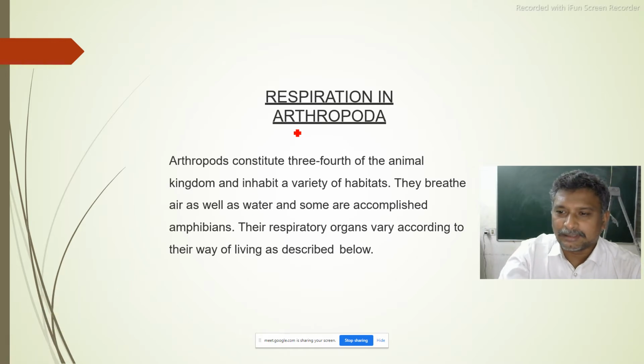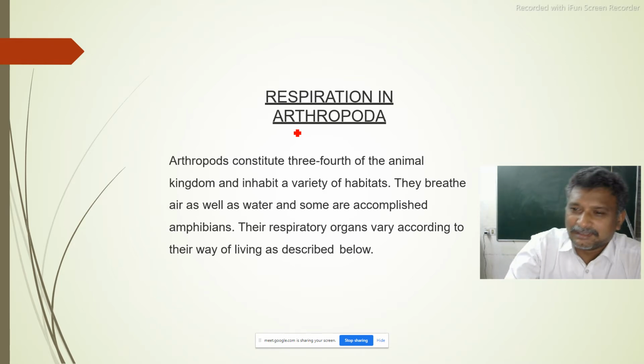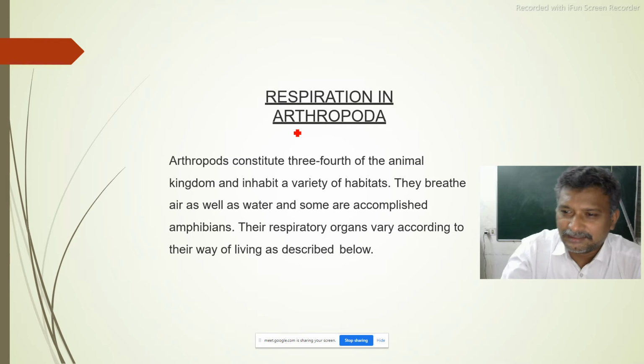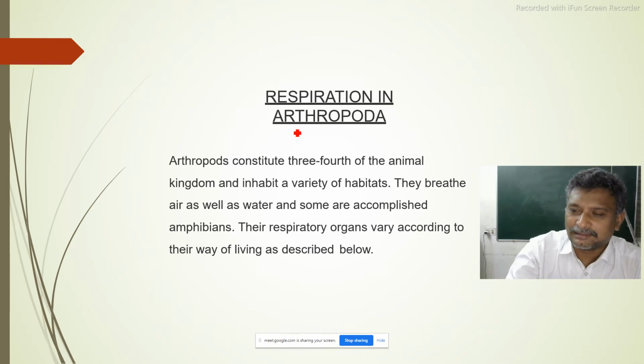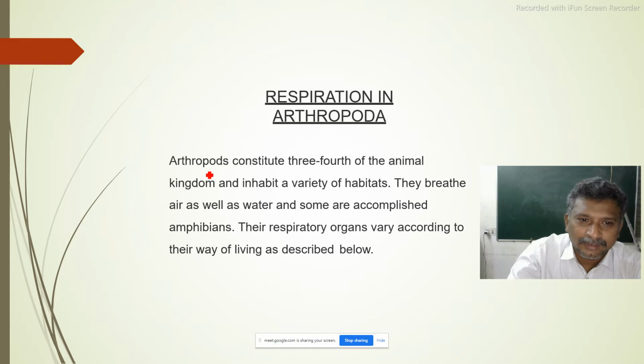Today we will see the respiration in arthropoda. I think it will be a difficult topic. No problem, we will see slowly and we can learn also. Arthropods constitute 3/4 of the animal kingdom and inhabit all kinds of habitats.